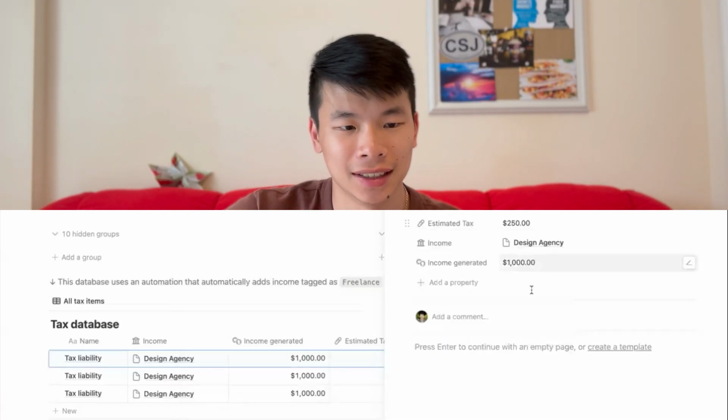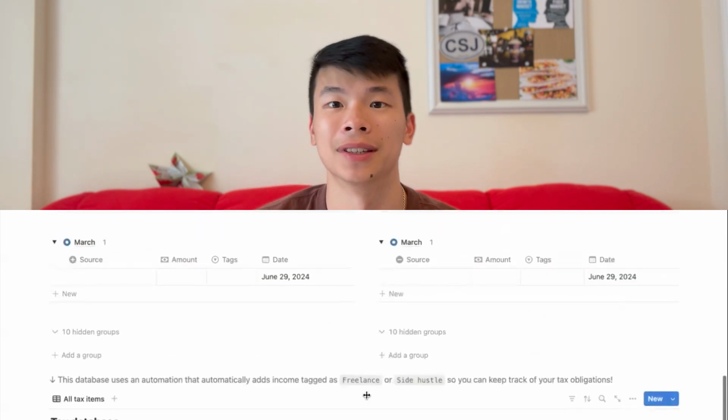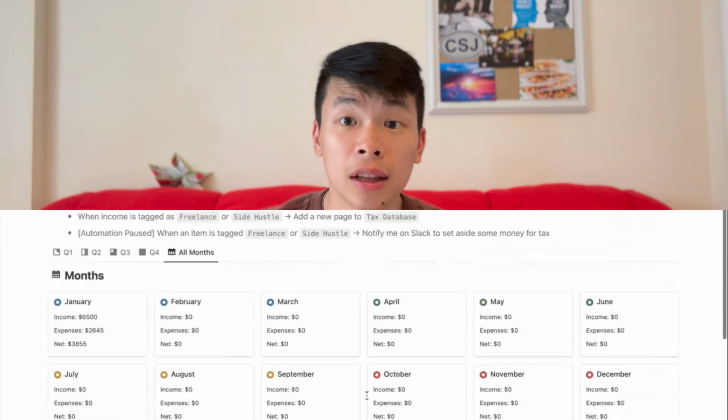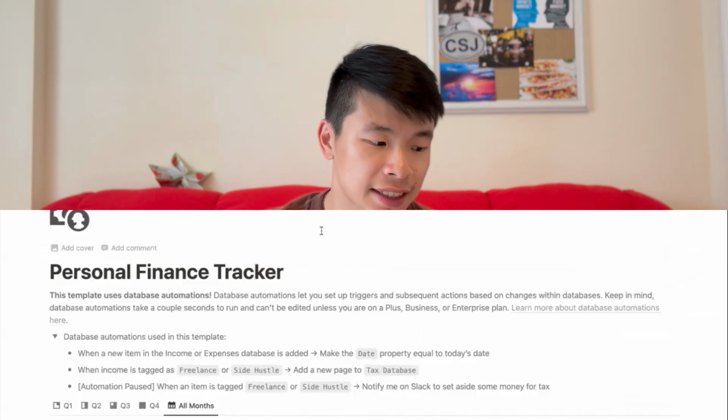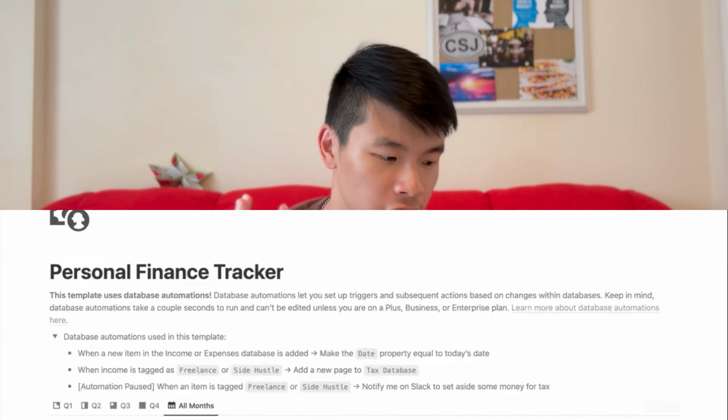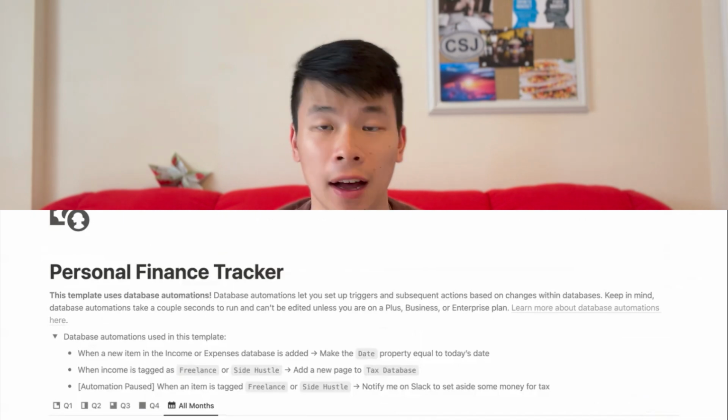Overall, I think that this is a solid database, and I will use the metrics that we talked about to rate it. The strengths of this database include its ease of use, specifically its automation, such as when a new item in the income or expenses database is added, the date property equals today's date.